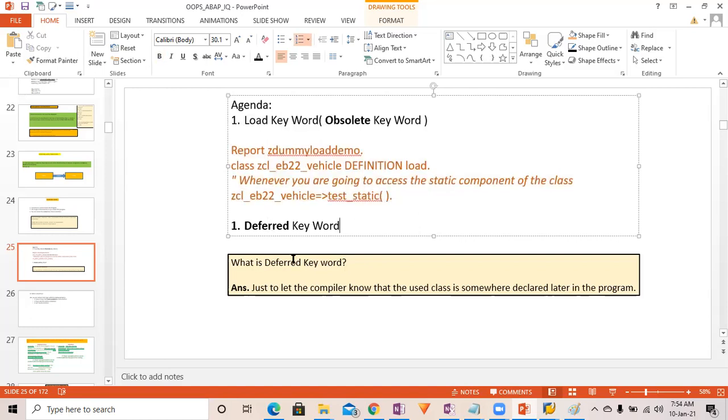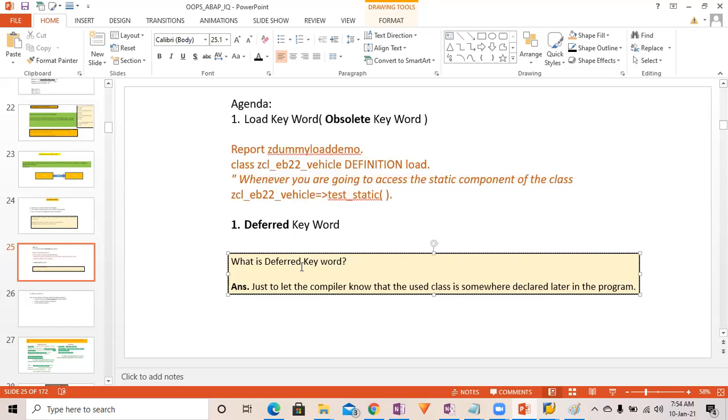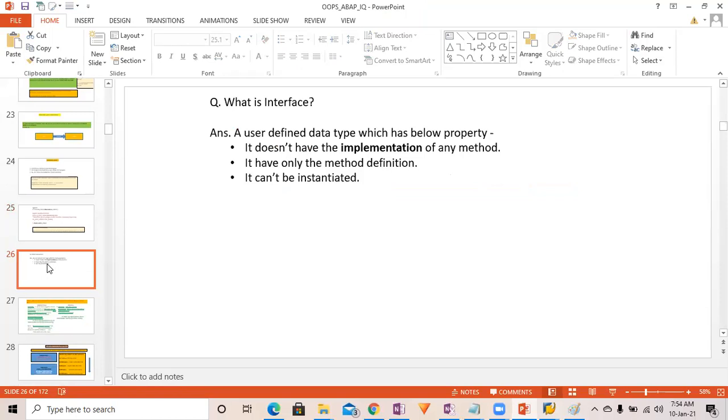Default keyword, right? Suppose one class has to be used now itself, but it is defined later, then we use the default keyword in order to let the compiler know that this class will be defined later, so don't throw the error, right?